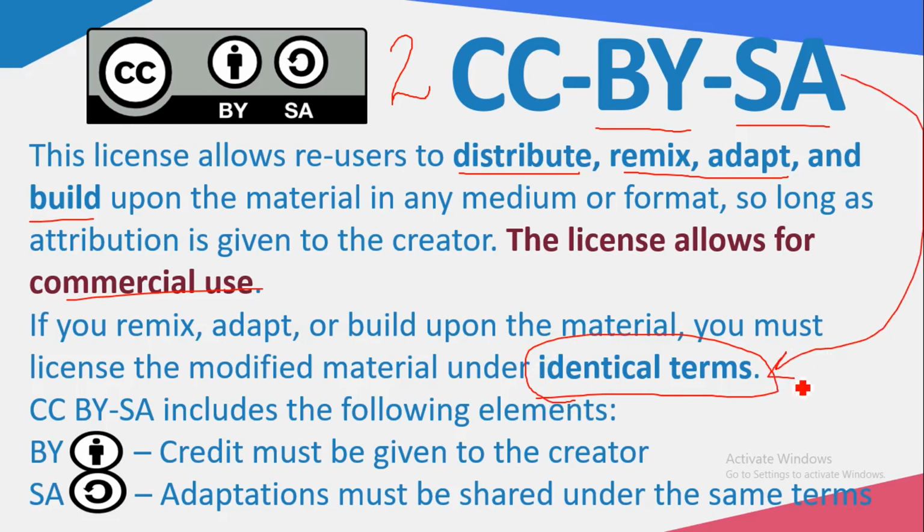If you have listed your content under the entertainment category, and you are using someone's content, then it should fall under the entertainment category. So here we have two things. One is the credit, that is BY, and another is the share alike, that is SA. So you need to use it under the same terms and you need to give the credit. So this is the second type of license under CC, which is BY and SA.